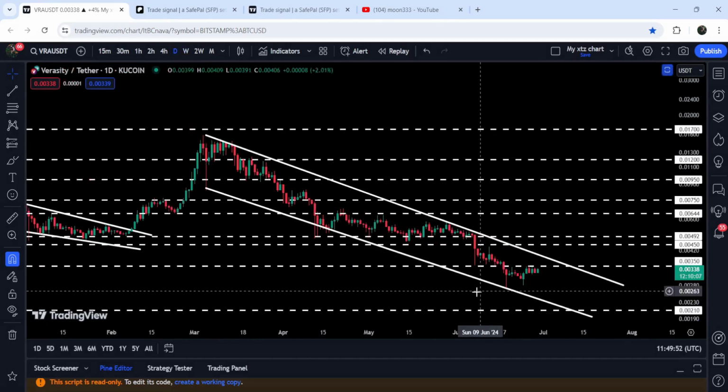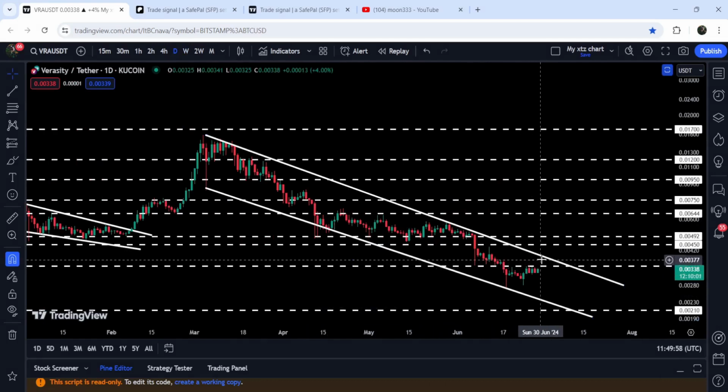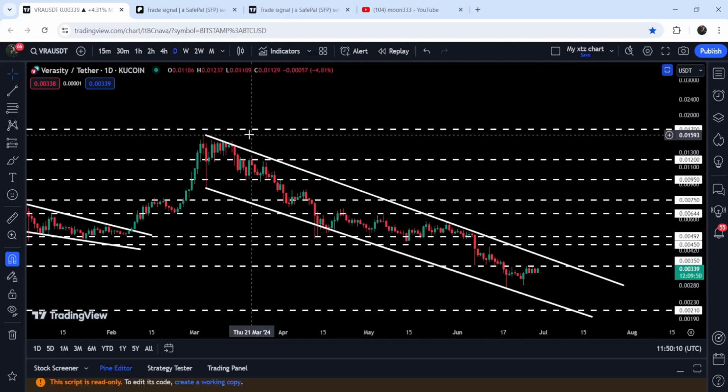Therefore, in order to continue this move to the upside, first we will need to break out this resistance, and after that an imminent move can be possible up to the resistance of the channel that will be approximately at $0.0089. And if the price then breaks out this long-term channel, in that situation, the target to the upside will be here at the top of the channel. That will be approximately at 1.5 cents.